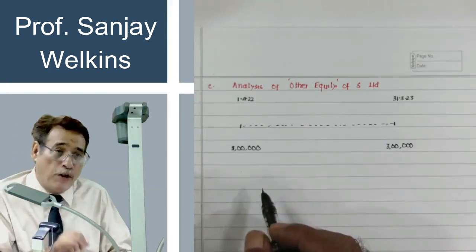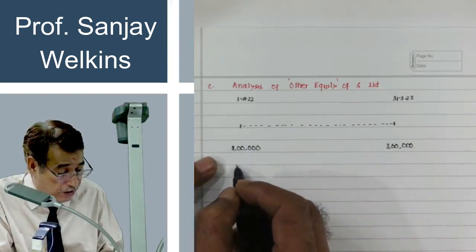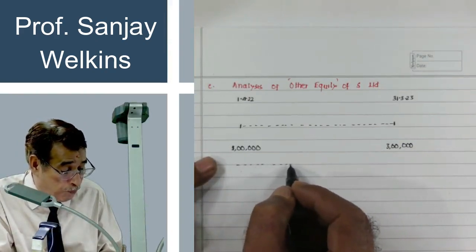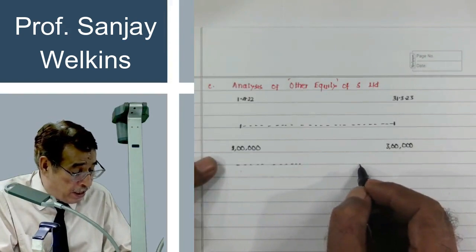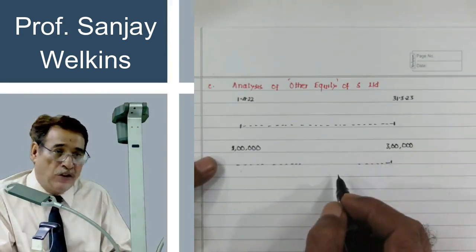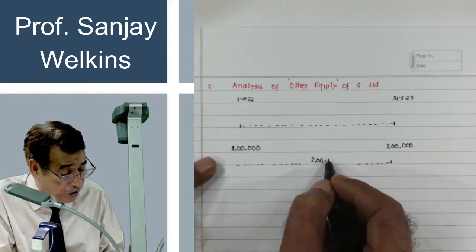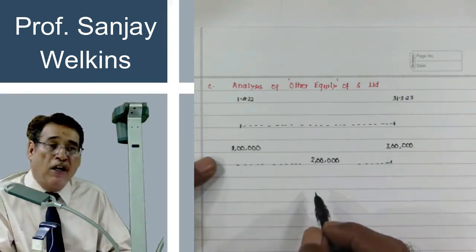Now, very important for you, first of all, compare both these profits. Obviously, you will come to know that if opening balance is 1 lakh and at the end of the balance sheet we are reflecting other equity at 3 lakh, it means we have earned a profit of rupees 2 lakh in the current accounting cycle.